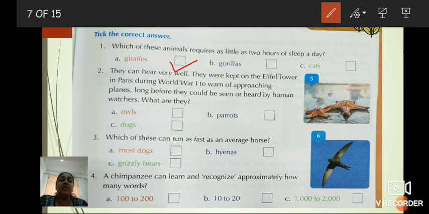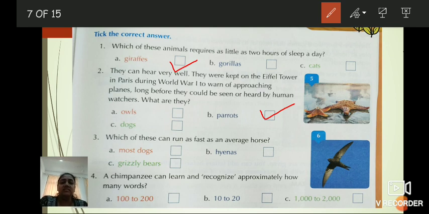They were kept on the Eiffel Tower in Paris during World War I to warn of approaching planes long before they could be seen or heard by human watchers. What are they? Option A, owls. Option B, parrots. Option C, dogs. Which is the correct option? Option B, parrots.